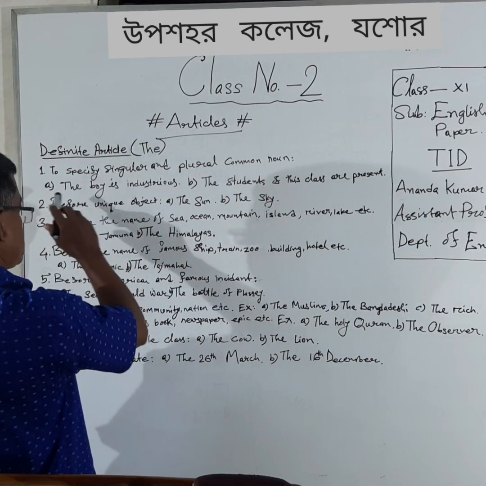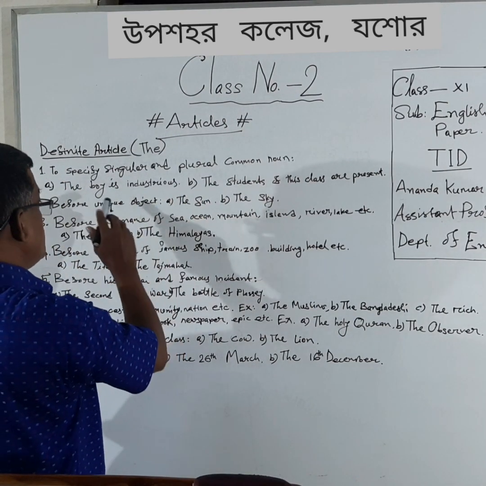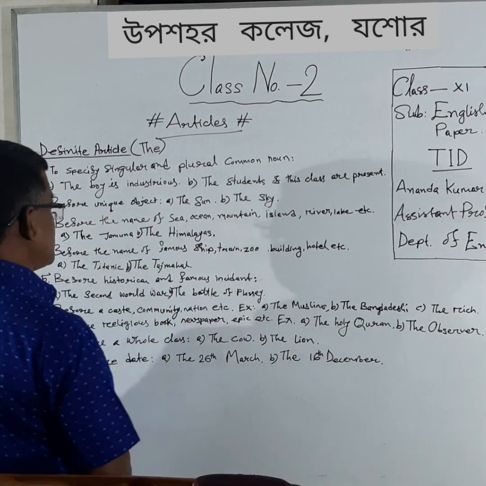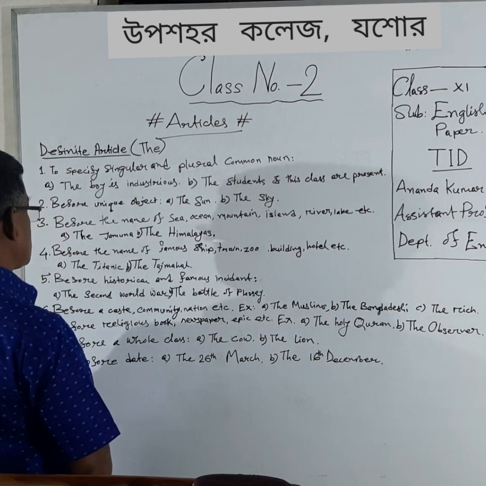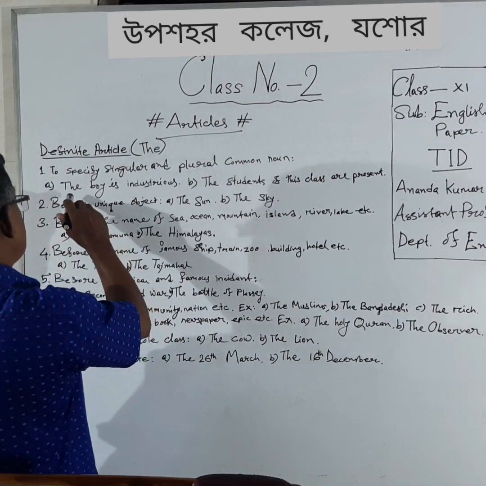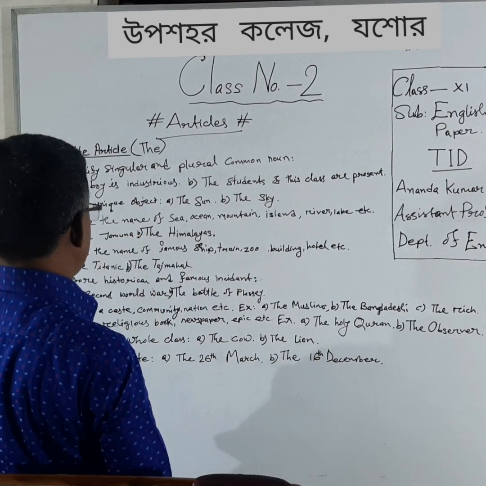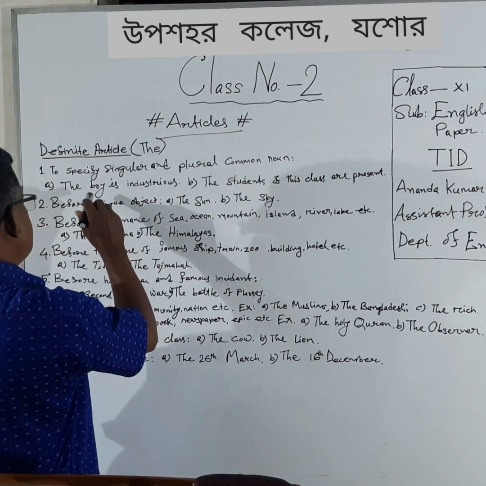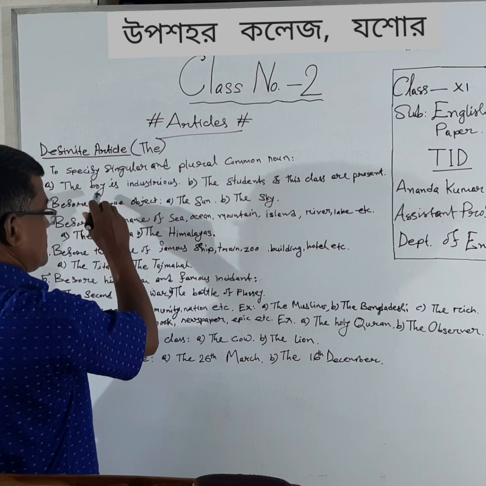Here there are two examples. The boy is industrious. Here the boy is a particular boy, a special boy, and it is specified here.